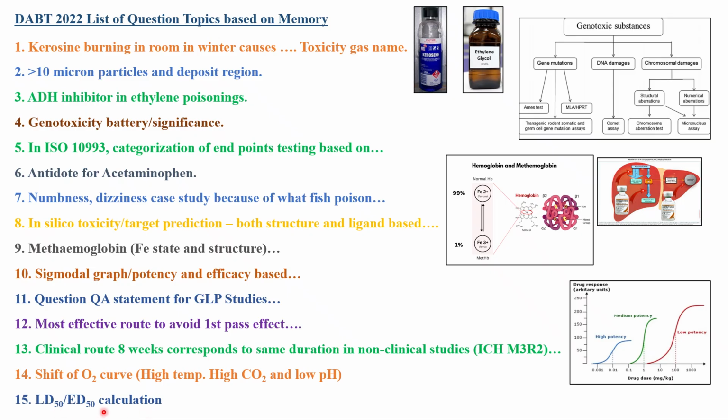Next question was on LD50 and ED50 calculation. Similarly, they might give you a dose response curve and ask you to calculate the LD50 and ED50 values. They will try to confuse you by giving you LD99 by ED1 or LD1 by ED99, something like that. The four options will be almost nearby, so you will not be able to identify the right option. Don't get confused. Stick to understanding what LD1 by ED99 or LD50 by ED50 is. What is margin of exposure? What is margin of safety? What is the formula for these? What is therapeutic index? What is therapeutic exposure?